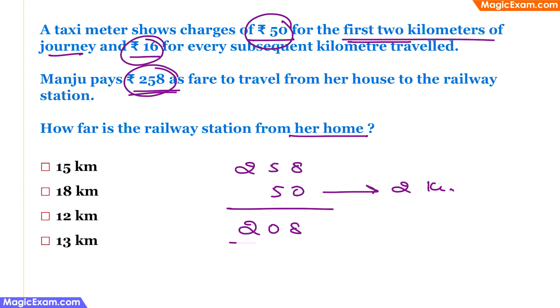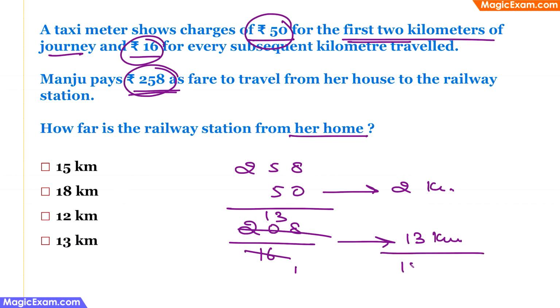Now for every subsequent kilometer after the first 2 kilometers, the taxi is charging 16 rupees per kilometer. Therefore, divide this by 16 and you will get 13. Therefore, it will be 13 kilometers. So the total distance that she has travelled is 15 kilometers. Therefore, the answer here is 15 kilometers, which is the distance from the railway station to her home.